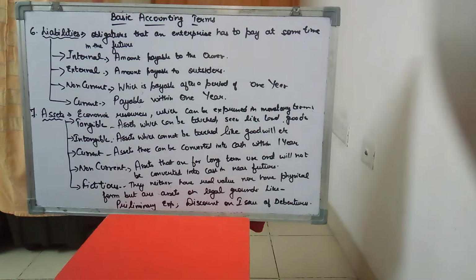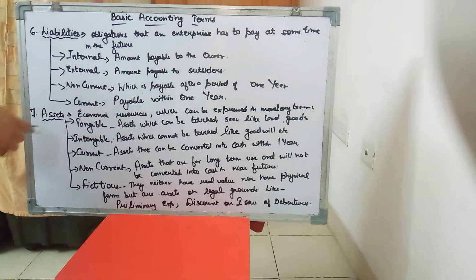Good morning, students. The next basic accounting term that we have to do is assets of the business. Now, what are the assets? All the economic resources. When you are doing business, you are in need of many things that help you in doing business. Take an example of a stationer who is running a stationery shop.